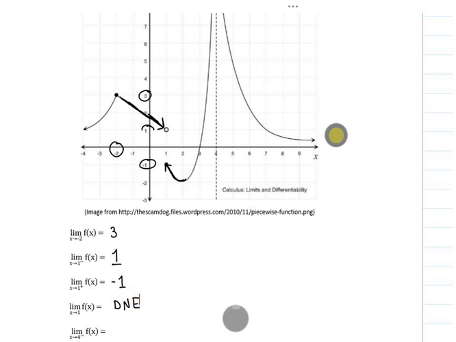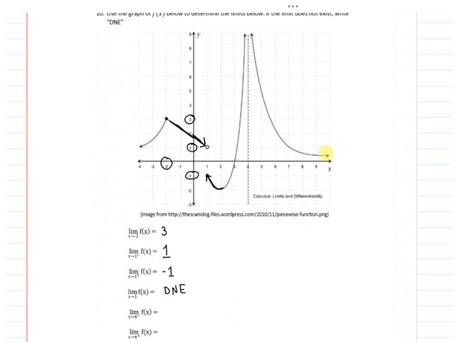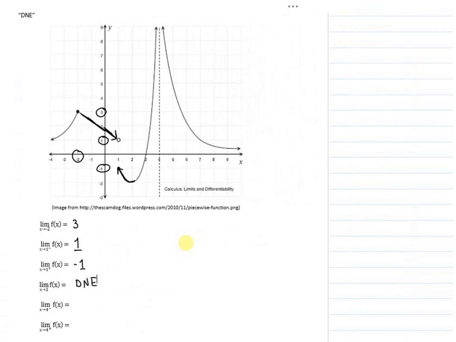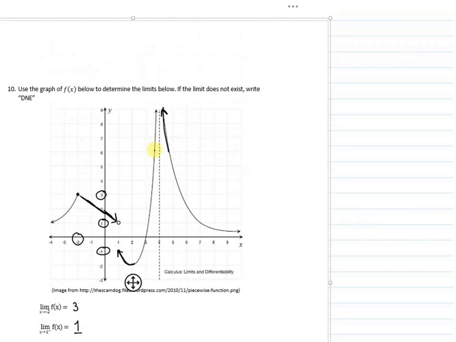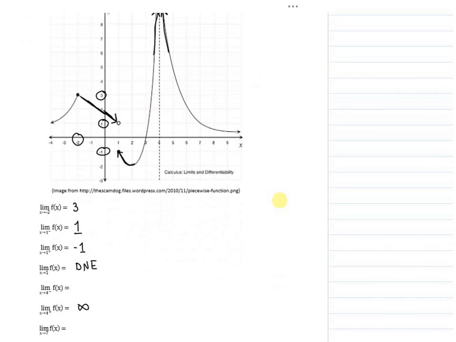Alright. Let me shrink this down a little so we can see it. This next one says the limit as I approach 4 from the right. So from the right, as I go towards 4, I'm going up this steep incline. And this dotted line means I have an asymptote, so that means we're going to infinity. Oh, sorry, I was doing 4 from the right. Skipped 1. This one is 4 from the left, judging by the minus sign. As I approach 4 from the left, I'm going up this steep thing. And I'm also going to infinity.